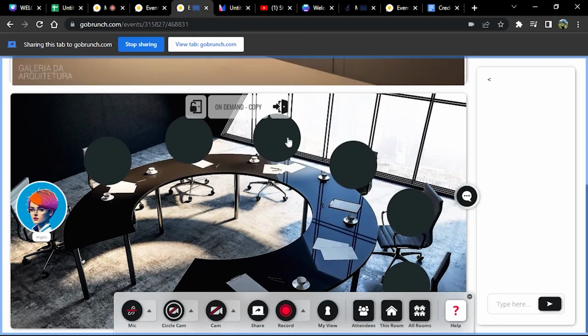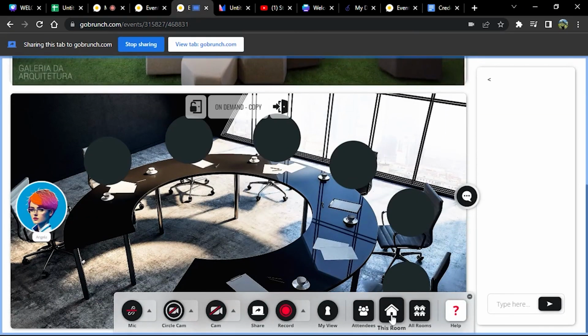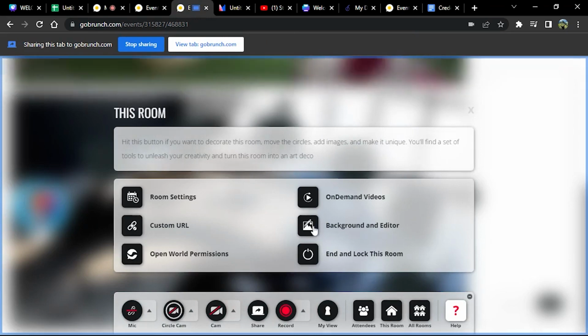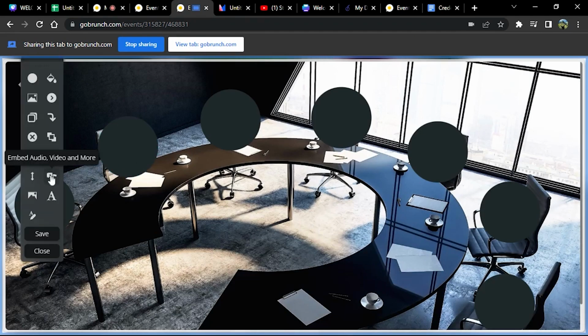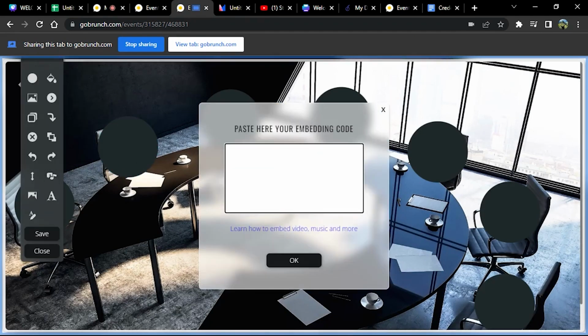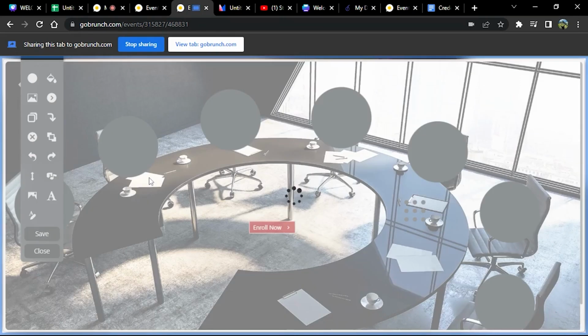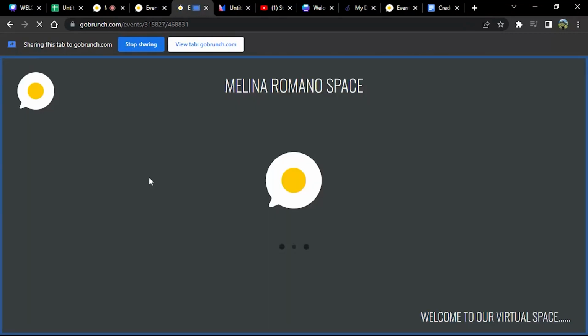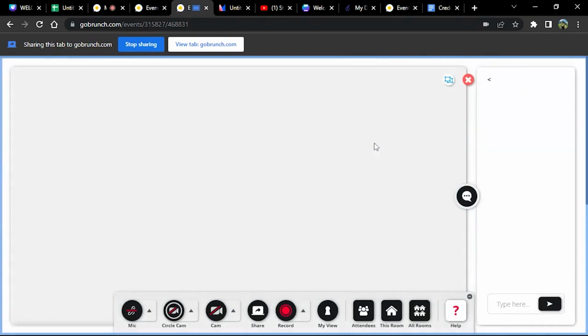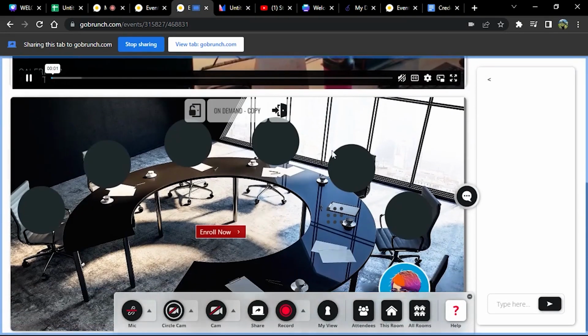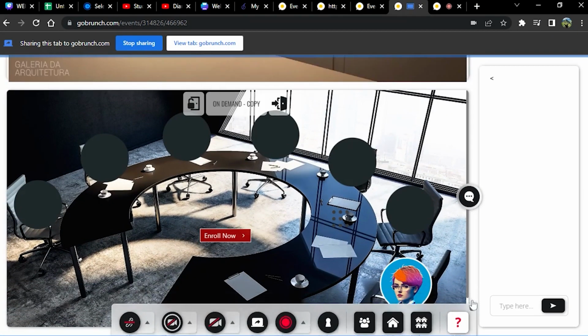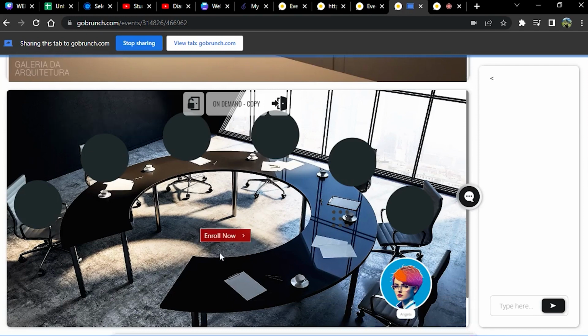We go back to our room. We go to this room, background editor, and we're going to go again to the embed option. We paste the code. Yeah, we always recommend resizing, right? This is just for demonstration purposes, but usually when you use this widget, it gets a lot of empty space. You guys can always rescale, and you can click enroll now. This is really cool, and then you can create your own customer journey with your own funnels.